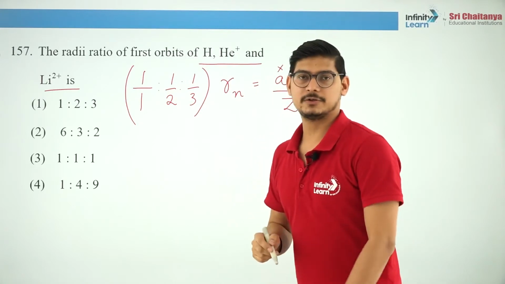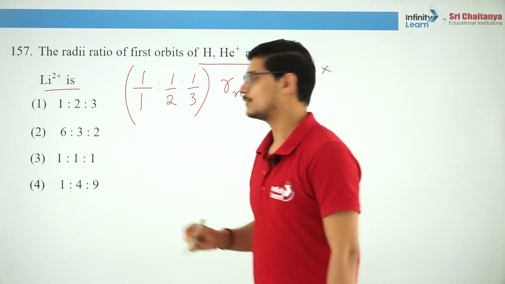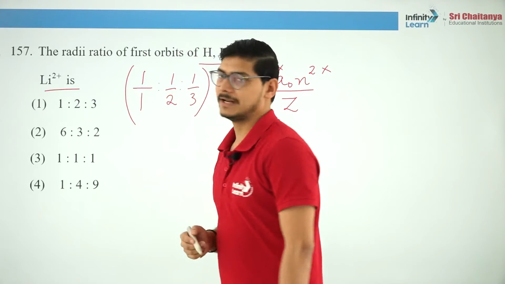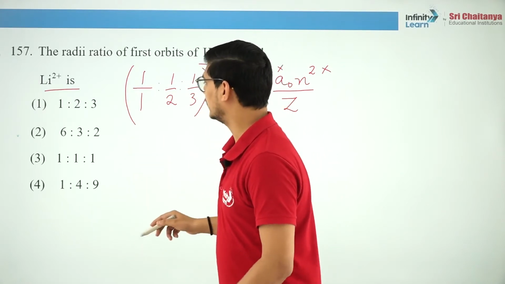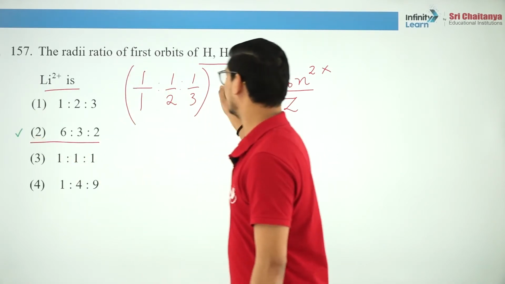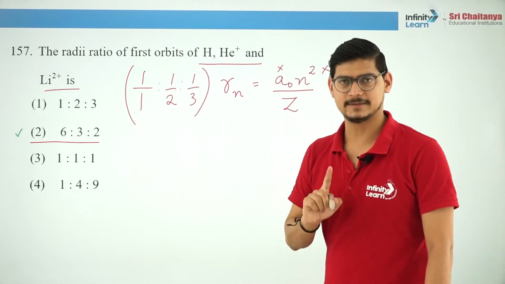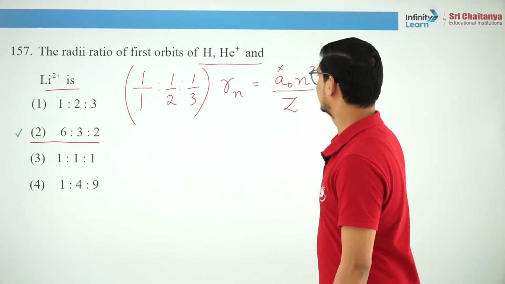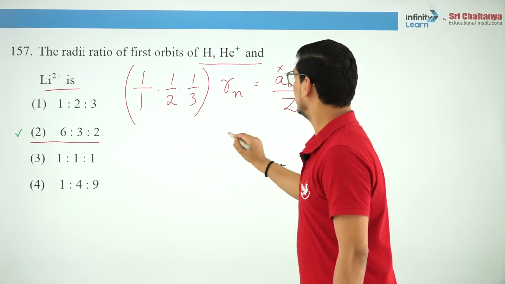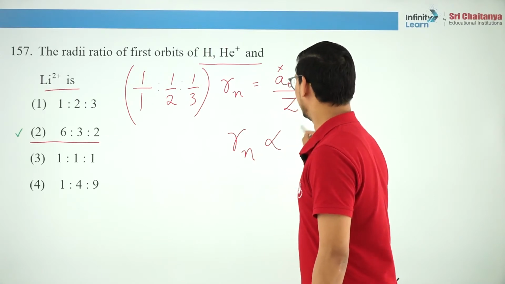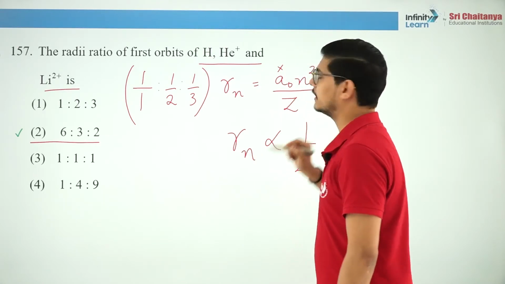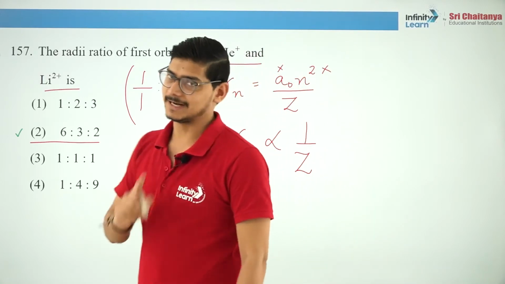If you convert it to integers, what will happen? This will become 6 is to 3 is to 2, because you will multiply it by 6. Is that clear? Okay. So a naught is constant, first orbit n is constant. So the radius of each orbit is inversely proportional to the atomic number of the species. Is that clear? Okay.